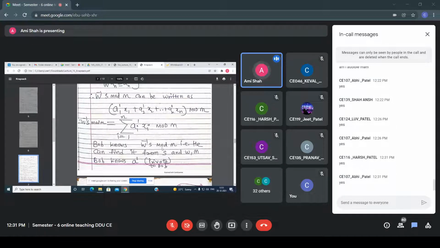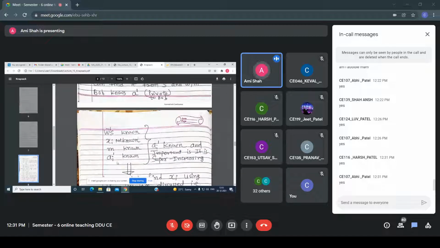Now see, how does Bob decrypt the value? All of you know what Bob knows. The M value Bob knows. The W value Bob knows. So W inverse S is known. Why?